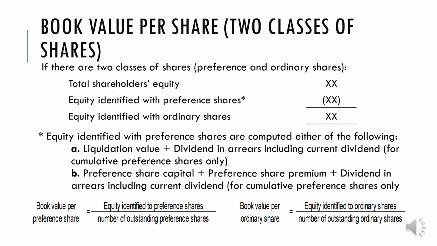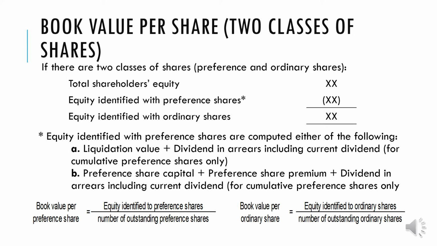When we talk about liquidation value of a preference share, that is the amount which the preference share will receive upon the liquidation of the company or upon the closing of the particular corporation. Sir, how do we compute that? In a problem, of course, it is given, but in reality, they can assess how much should be the liquidation value.